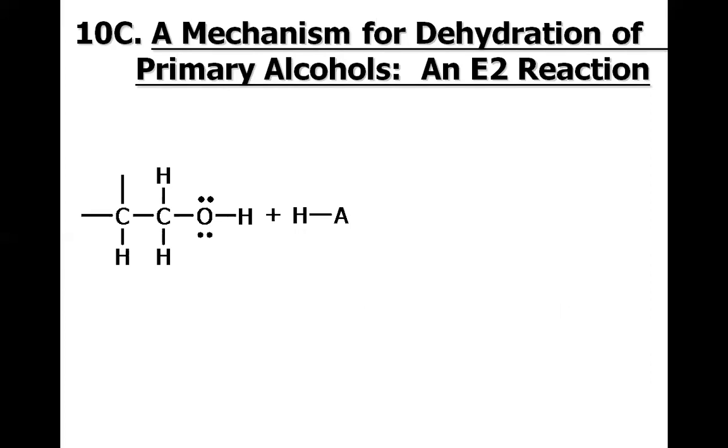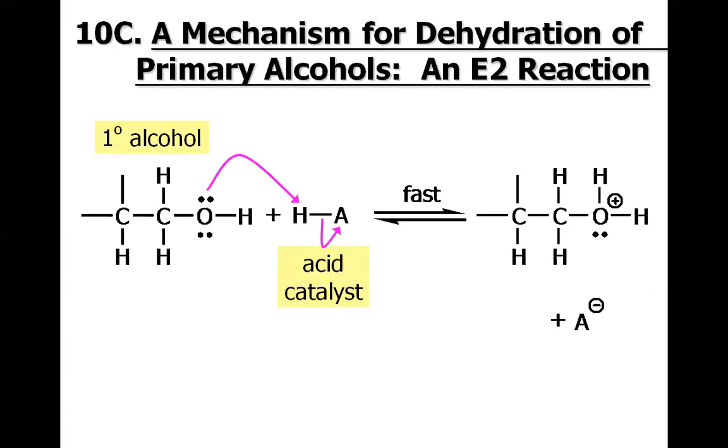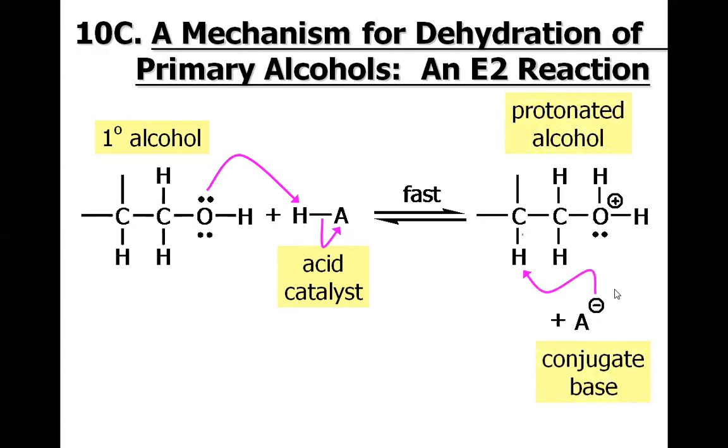So let us discuss the mechanism for the primary alcohol. Again, it starts in a very predictable manner. The alcohol will abstract the acidic proton to give the protonated alcohol. In this case, because this is a primary alcohol, we cannot have the removal of water to give the tertiary carbocation; rather we would have the primary carbocation. And the primary carbocation is not as stable as the tertiary carbocation. So that is why it goes through another mechanism, which is called the E2 mechanism.